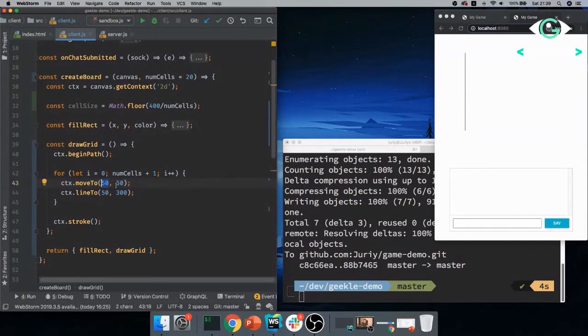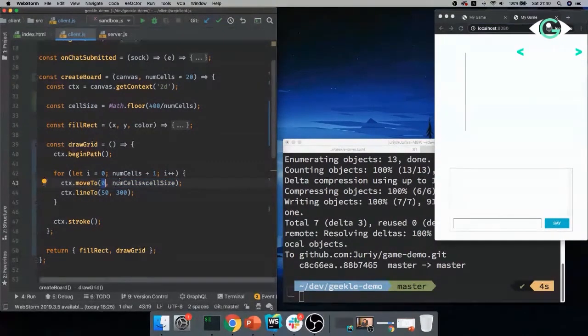And this one will be easy. I'm moving from, so I first will draw the vertical one. So from 0 to numCells multiplied by cellSize. This will be how long I need the board to be. Oh, sorry, I'll just need to think for a second. I need to move it to, yeah, sorry, that's wrong.